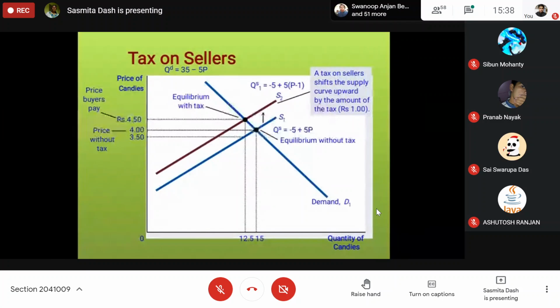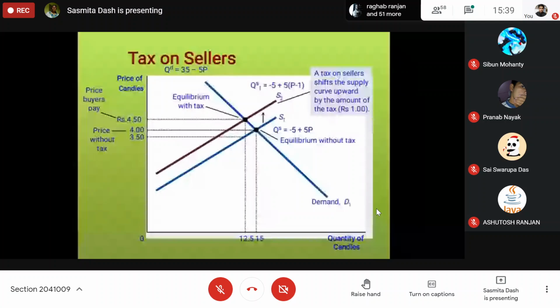S2. S1, then it is S2. QS1 is the new supply equation: minus 5 plus 5 into a bracket, which you must keep. You have to find that yourself. That is nothing but P minus T. Here T is equal to 1, so we put P minus 1, because the price that sellers receive will fall by the tax amount.